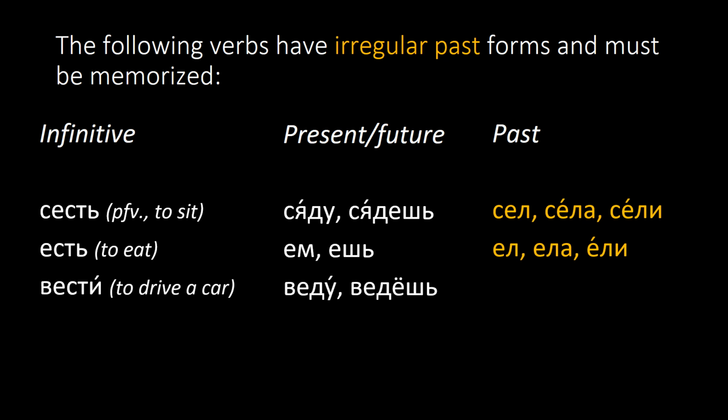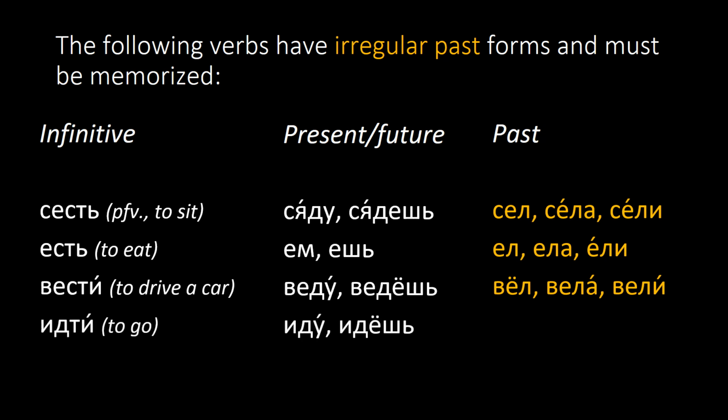The verb вести. Вел, вела, вели. And the verb идти, that has a completely different past tense form, шел, шла, шли. It is very important to memorize these irregular past forms because all other verbs formed on the basis of these verbs will also have irregular past forms.